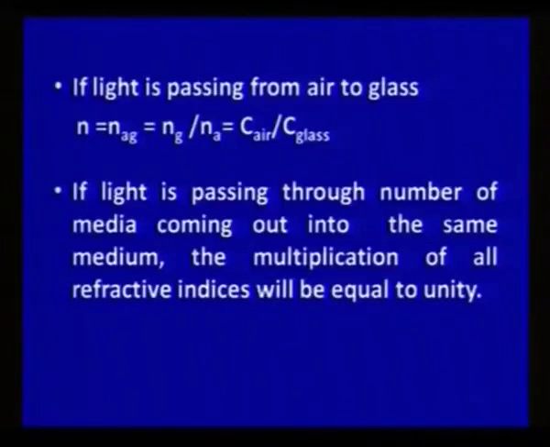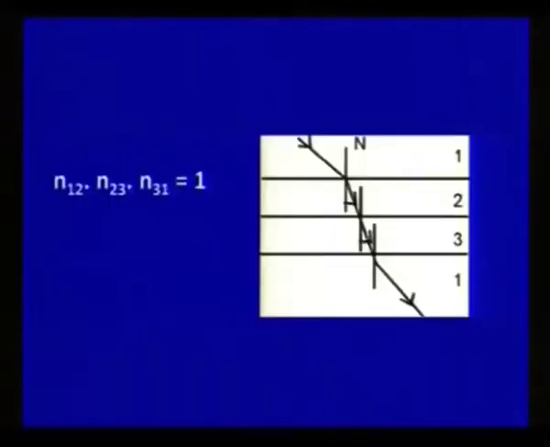So, if light passes through a number of media and comes out into the same medium, the product of all the refractive indices will be equal to unity, that is 1. You can see here 1, 2, 3 media, and light is again coming back to medium 1. So, here the refractive index of medium 1 with respect to 2, multiplied by the refractive index of medium 2 with respect to 3, multiplied by the refractive index of medium 3 with respect to 1, is equal to unity.